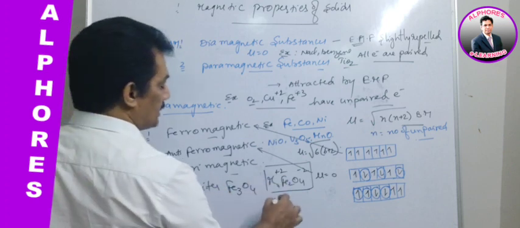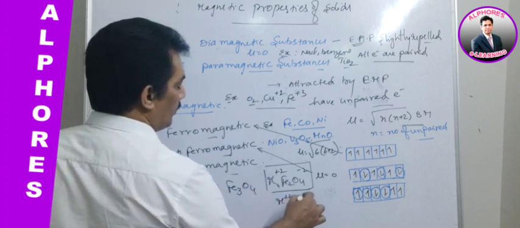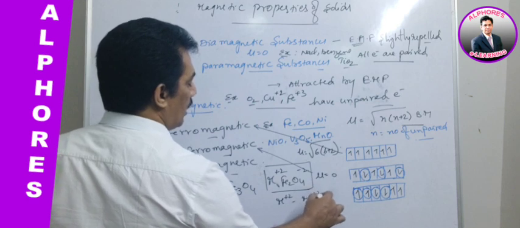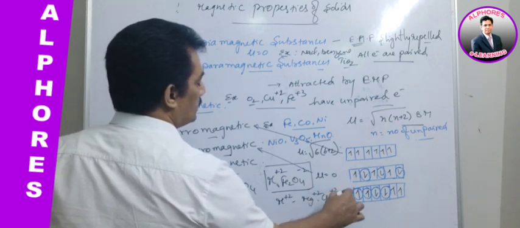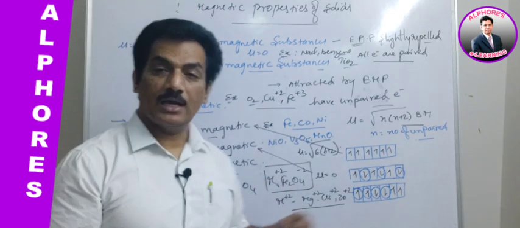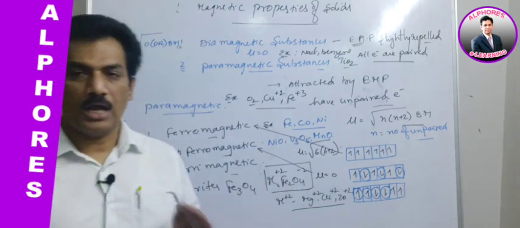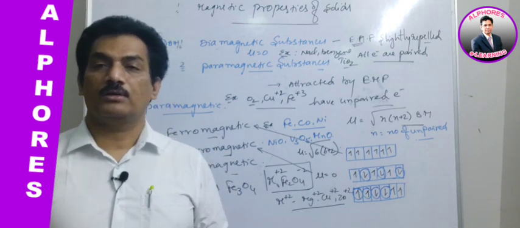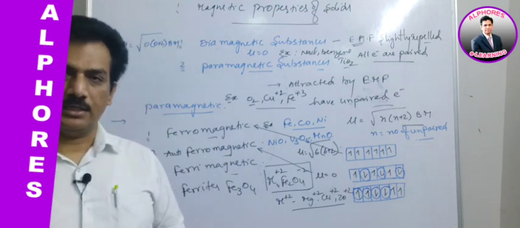Here M2+ may be either magnesium Mg2+, Cu2+ or Zn2+. All these substances exhibit ferrimagnetic natures. They have an unequal number of electrons aligned in opposite directions.